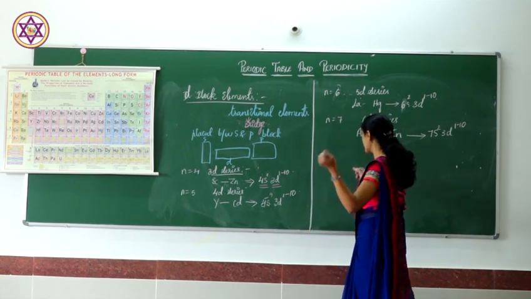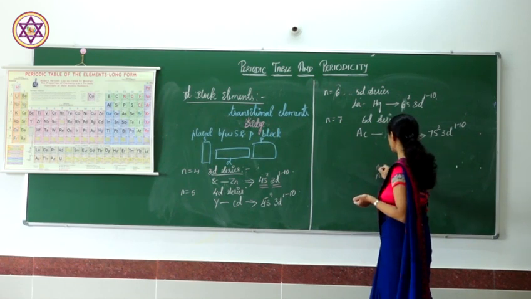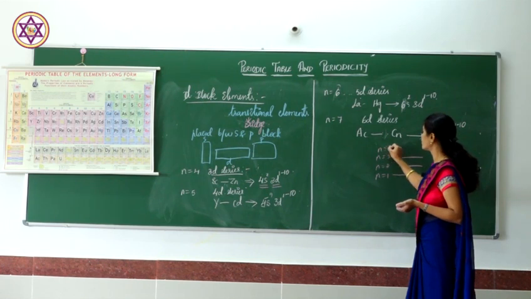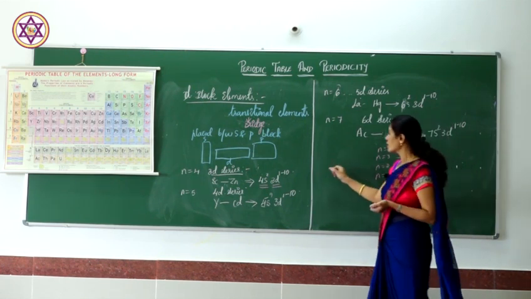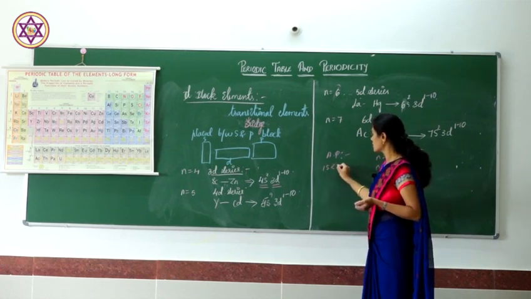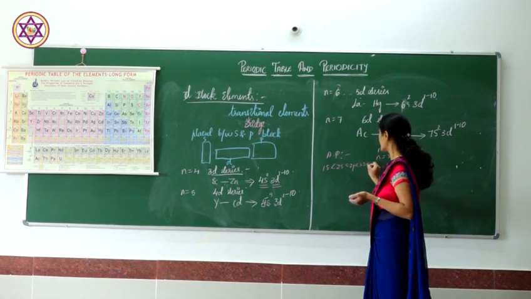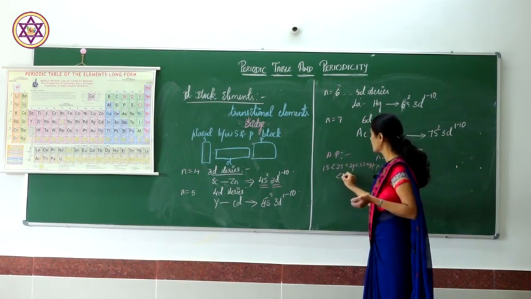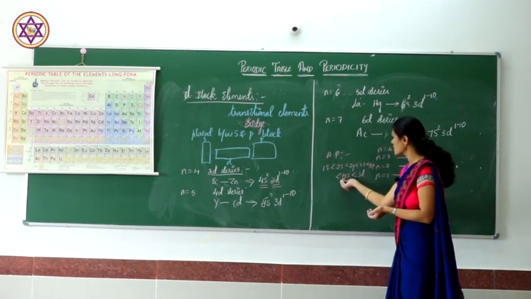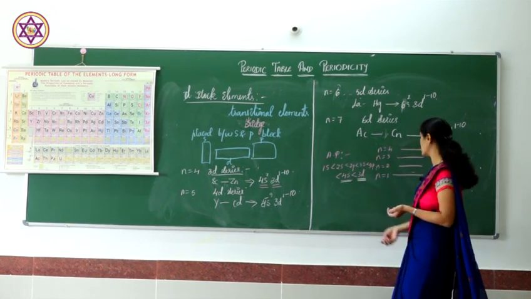If I take any atom, this is the first floor of the atom, second floor, third floor, and this is the fourth floor of the atom. According to Aufbau's principle, how do we fill the electrons? 1s, then 2s, then 2p, then 3s, then 3p, then 4s, then 3d. The filling first takes place in the 4s subshell. Then the 3d subshell fills.